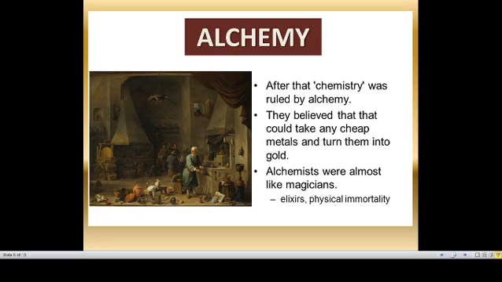So what is alchemy? After that, chemistry was ruled by alchemy. You all know chemistry is derived from alchemy. In ancient days they did so much research to turn normal metals into gold. Now you know gold is the costliest metal; silver is less costly and gold is the highest one.